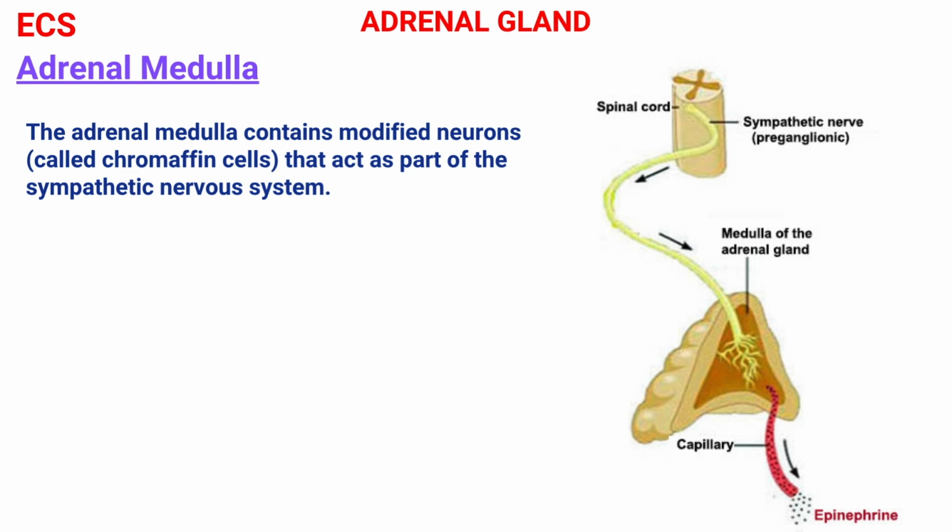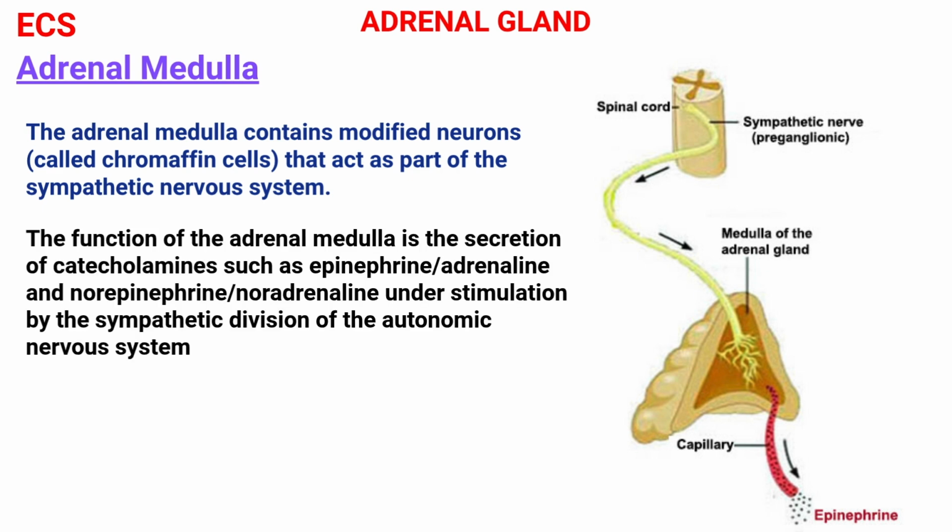Within the adrenal medulla, approximately 90% of the cells secrete adrenaline and the remaining 10% secrete noradrenaline. So, the function of the adrenal medulla is the secretion of catecholamines. They are epinephrine, or adrenaline, and norepinephrine, or noradrenaline. They are secreted under stimulation by the sympathetic division of the autonomic nervous system.